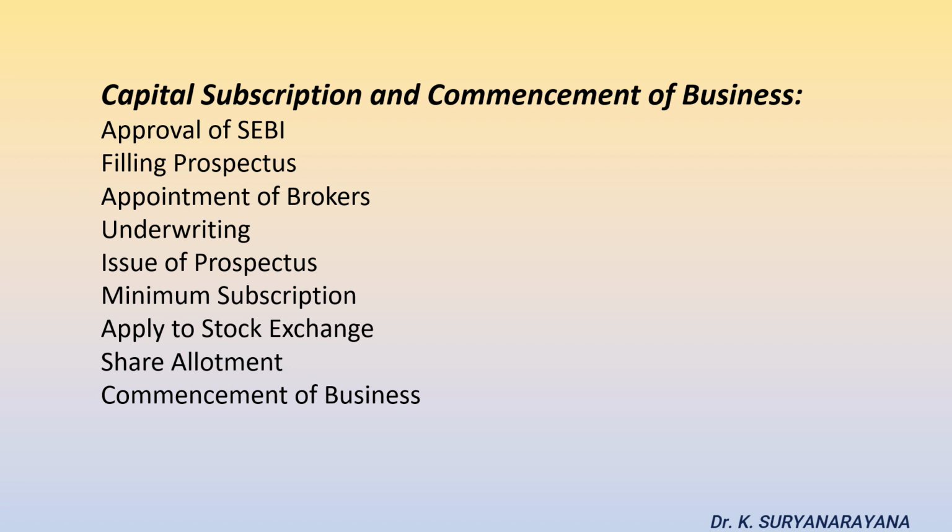Eighth step, share allotment. In this step, shares are allotted to the respective shareholders. The list consists of details regarding allotment of shares, names of shareholders, address, and total number of shares allotted to them. The return of allotment, consisting of the details of shares allotted to every shareholder, is submitted to the registrar of the company.